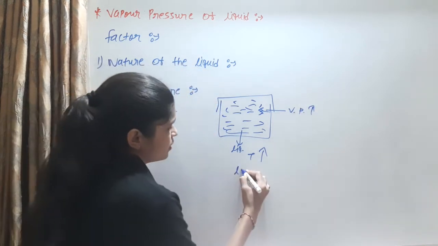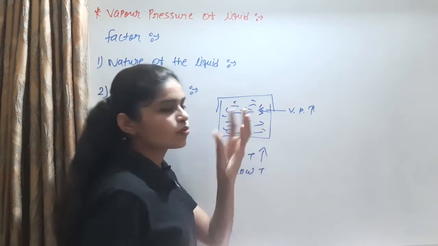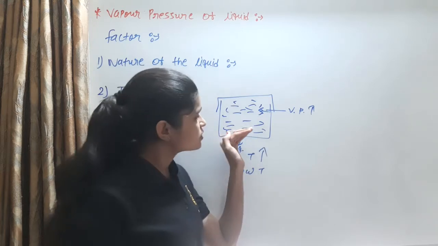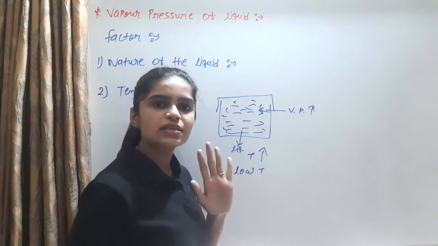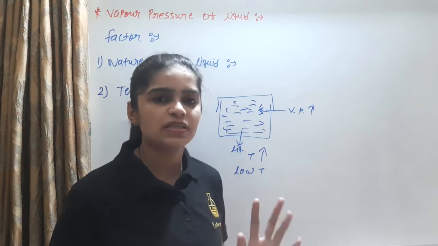Second is low temperature. At low temperature, the liquid molecules do not break down easily, so they slowly convert into vapor. So where the temperature is low, the vapor pressure is low, and where the temperature is high, the vapor pressure is high.